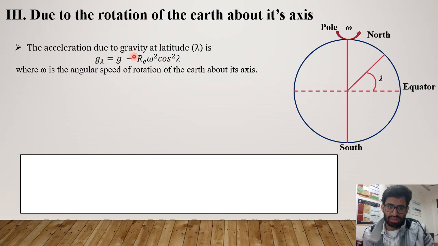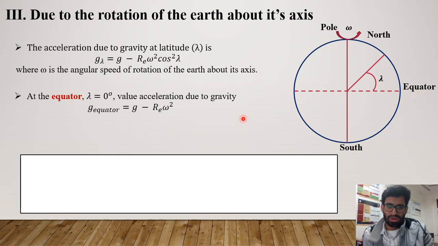We can calculate this acceleration due to gravity at the pole and at the equator. At the equator this angle will be 0 degrees, so the value of acceleration due to gravity g_equator equals g minus Re omega square, because cos 0 degrees is always 1. This is g minus the radius of Earth times the square of the angular speed of rotation of the Earth.